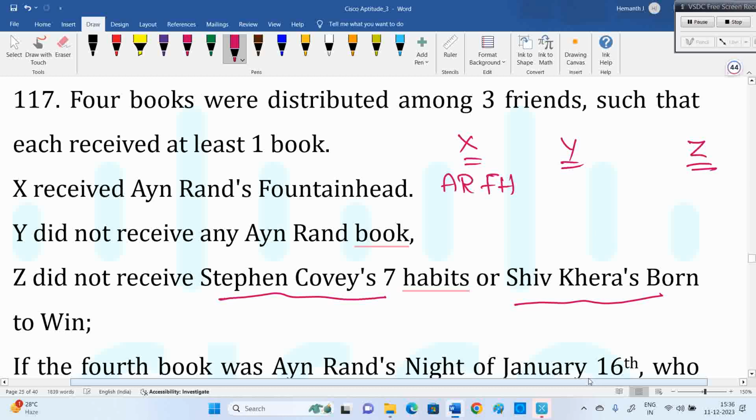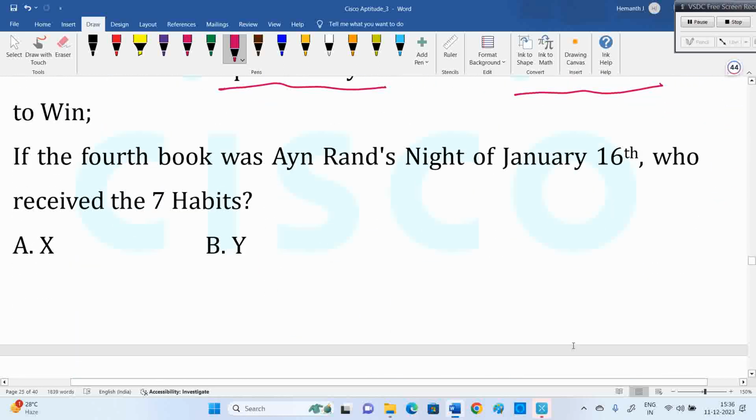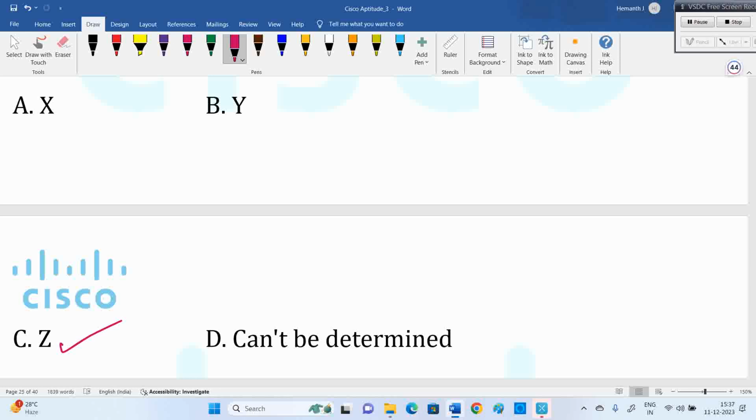Z did not receive Stephen Covey's 7 Habits and Shiv Khera's. Which book will Z receive? Ayn Rand's Night of January 16th. So Z will definitely receive that. Then Y will receive maybe Stephen Covey's 7 Habits or Shiv Khera's book. There is one more book. It may be received by X or Y or Z. But the question is regarding Ayn Rand's Night of January 16th. Who will receive that? It is Z, because Z wants to get one book. So definitely Z will receive it.